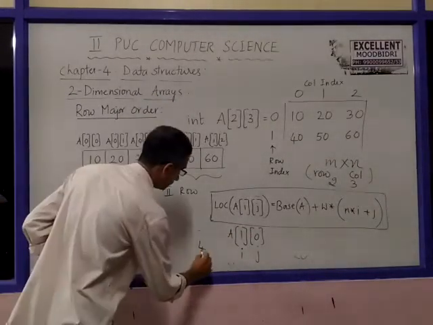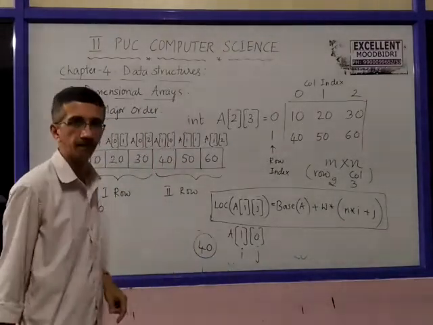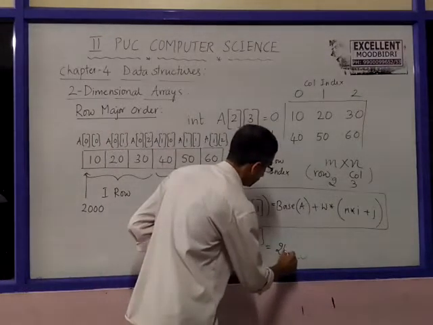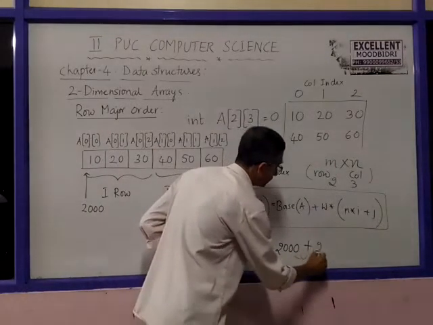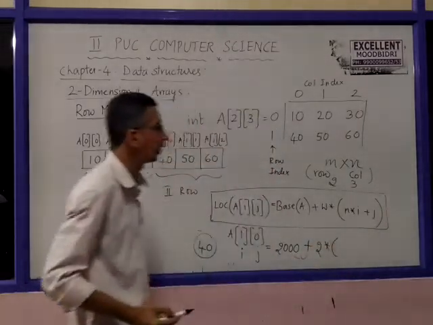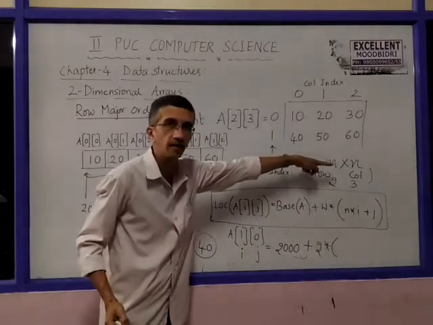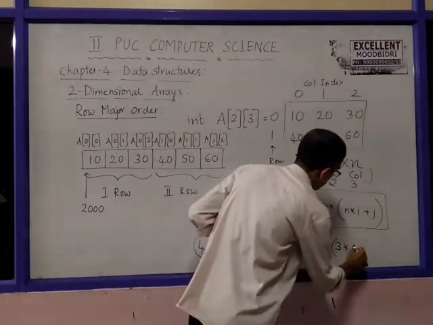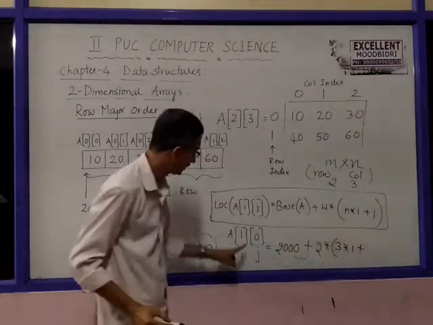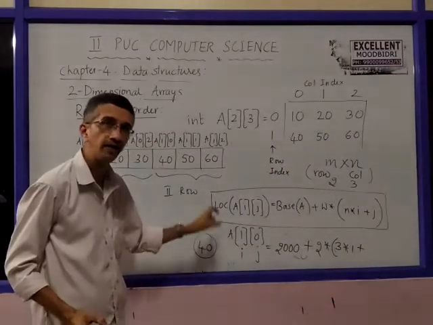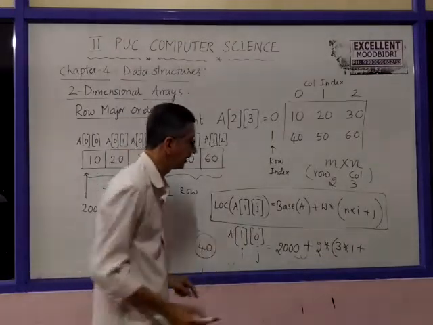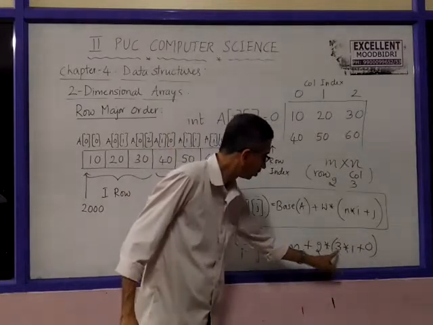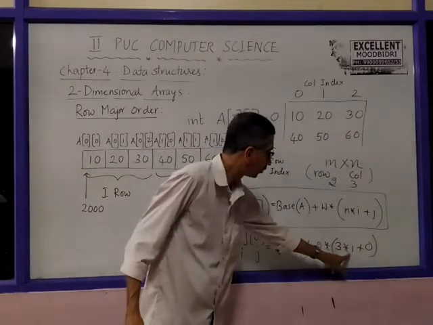What is the address of that? See, base address is 2000 plus width is 2 into N into I. N is 3, number of columns, I is 1. 3 into 1 plus J. J given is 0. For the given item, I and J are 1 and 0. Find out that. It is 2 into 3 into 1, 3 plus 0.